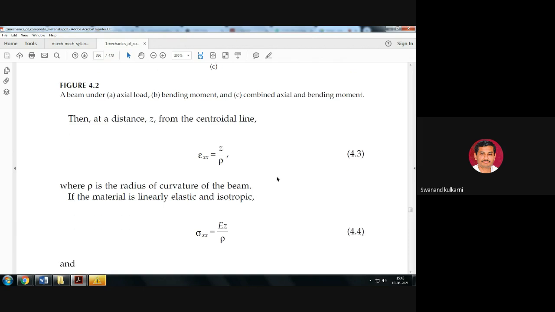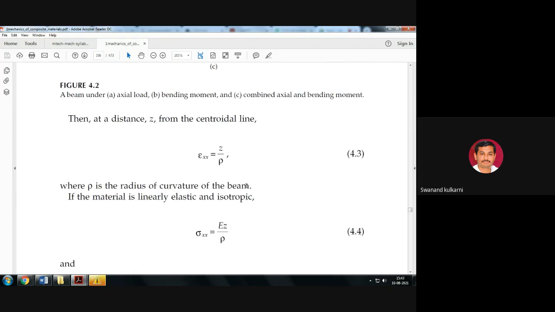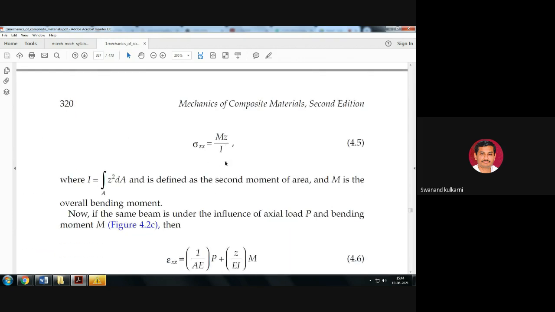So if we go for the bending analysis, we come to know that the strain is z upon rho, where rho is the radius of curvature. Here we are already familiar with the flexural formula: M upon I is equal to sigma upon y is equal to E upon R. The same thing is used here. Knowing the radius of curvature, the stress sigma follows from M upon I is equal to sigma upon y.